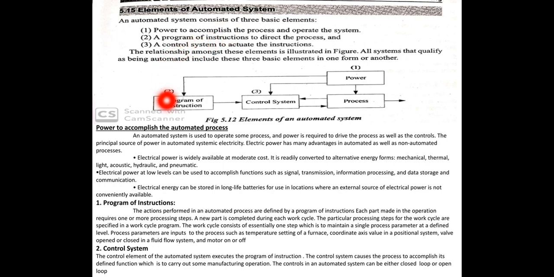So, elements of the automated system you see here: program of instructions, then control system is used, then process is carried out as per the instructions, and to carry out the process power is required. This power is directly concerned with the control system. At the same time, this power is directly concerned with the program of instructions. Means without the power, program of instructions cannot be connected to the control system. Without the power, the control system cannot be directly connected to the process.